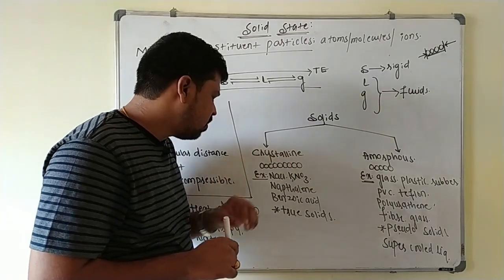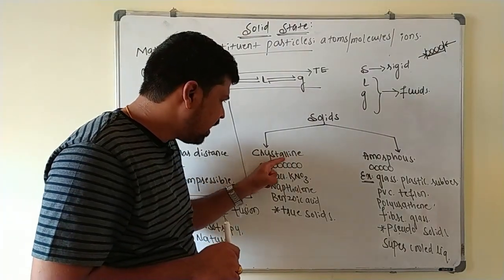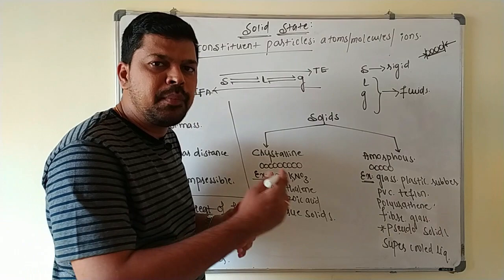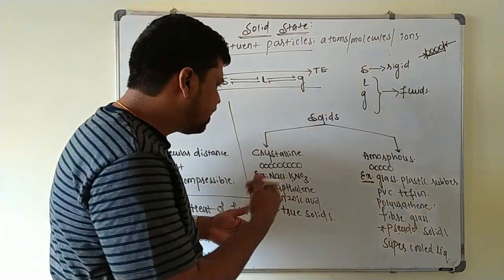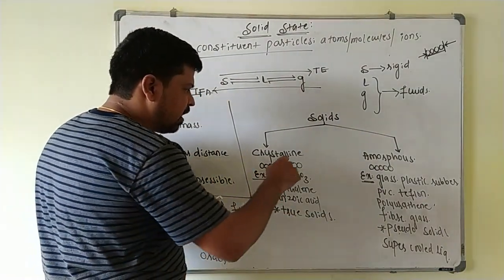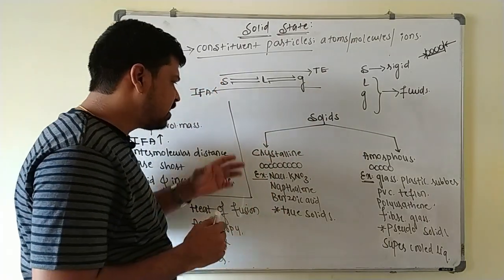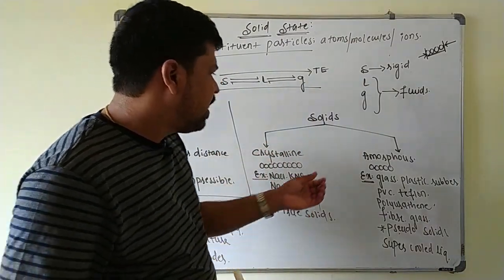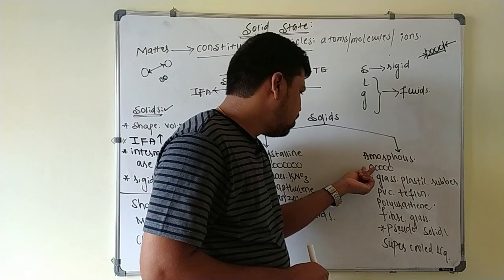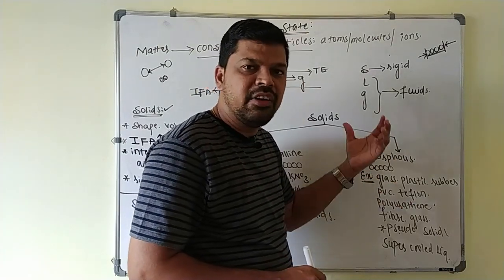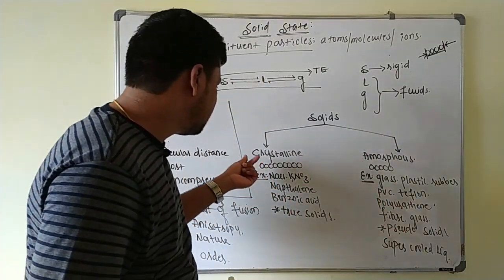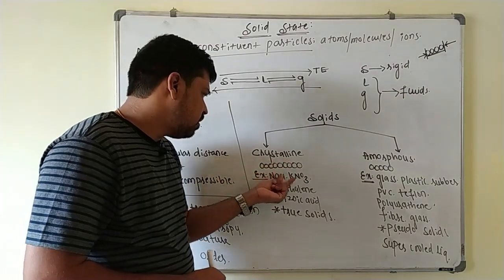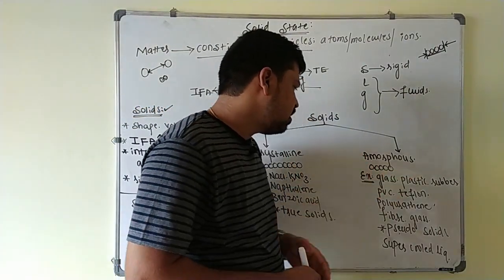In case of crystalline solids, constituent particles are arranged in the regular pattern for the long range, which repeats periodically in the entire crystal, so that it produces the perfect shape for the crystalline solids. And in case of amorphous solids, the constituent particles are not arranged in the regular pattern for the long range. These are long range solids, and these are what? Short range solids here.